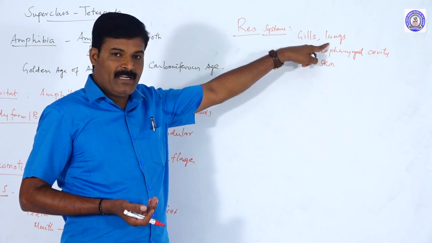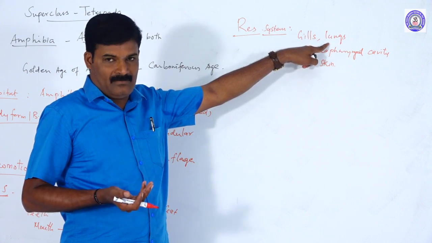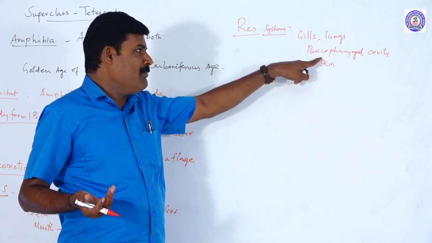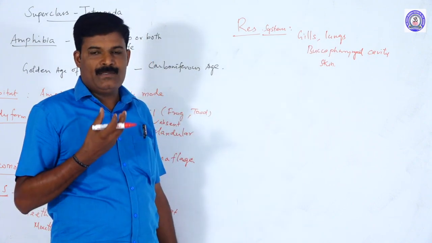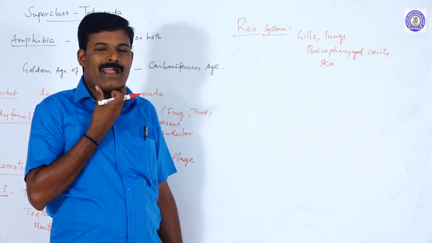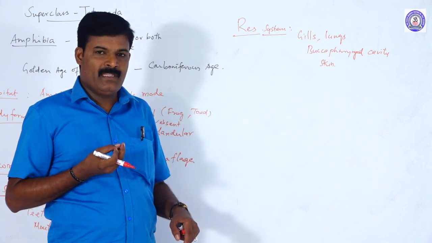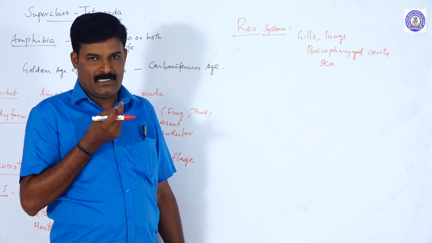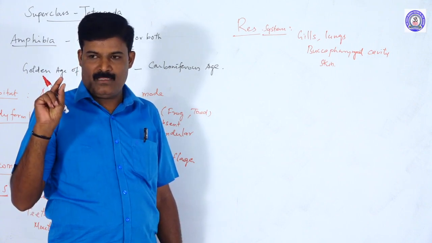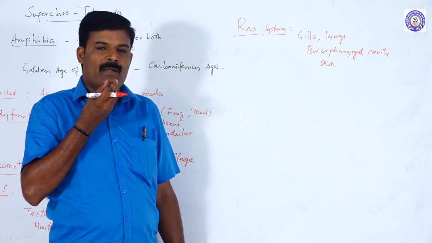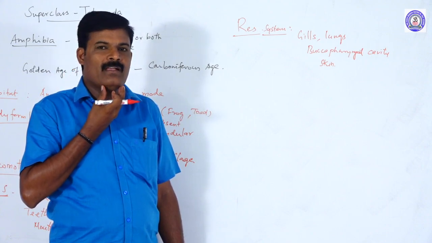The lungs are the respiratory organs of the adult frog, which comes onto the land from the water. And the buccopharyngeal cavity is a special respiration that takes place in the buccal cavity. During this respiration, the mouth remains closed and the nostrils are open. The air enters through the nostrils into the buccal cavity.